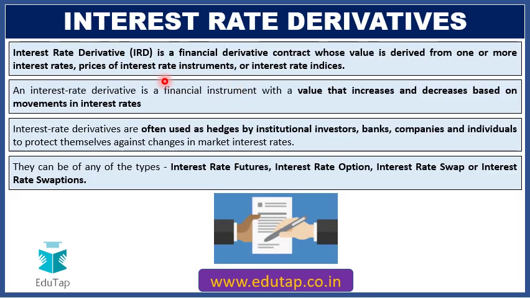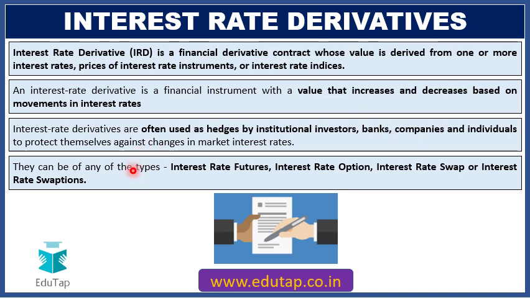So friends, like derivatives, interest rate derivatives are a type of derivatives in which case the underlying asset is interest rates, or the value of these contracts is dependent on the interest rate. So if interest rate increases or decreases, then this is going to impact the value of interest rate derivatives. So all the entities which are going to have some exposure to interest rates are going to love to enter into these kinds of contracts in order to hedge their exposures, in order to safeguard their exposures, like institutional investors, banks, companies, and even individuals.